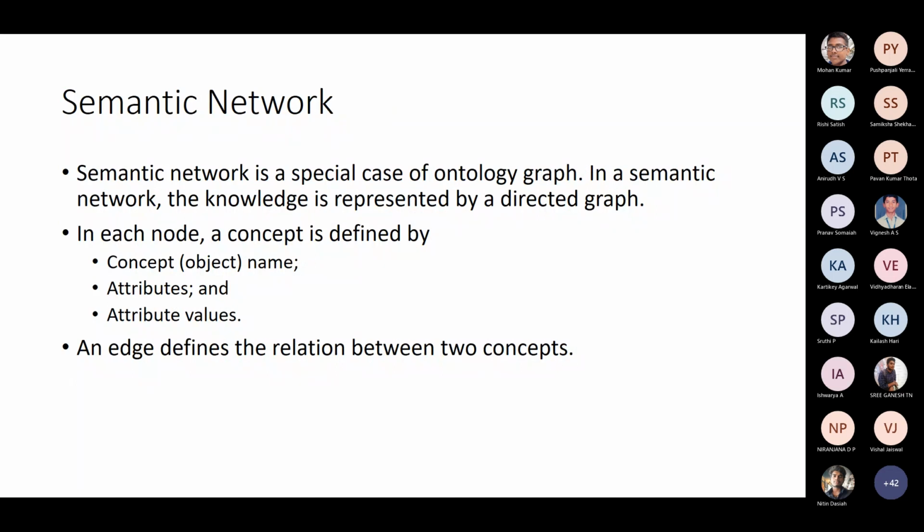A semantic network is one type of ontology graph. I'll give you one more graph later. In a semantic network, the knowledge is represented as a directed graph. Each node has a concept name, attributes and the attribute values, and the edge defines the relationship between two concepts.